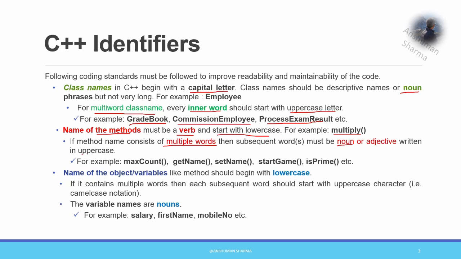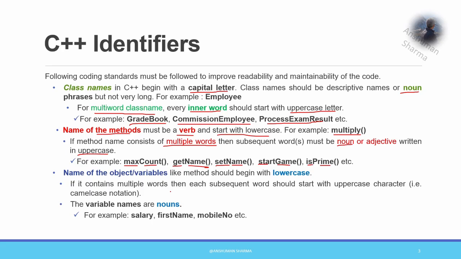And the noun is written in uppercase, that is, the first character is written in uppercase. For example, max, count, get, name. Now name is a noun or adjective and get is a verb. Set, name, start, game, is, prime. So these are some of the rules that you should be considering while writing when the method name consists of multiple words.